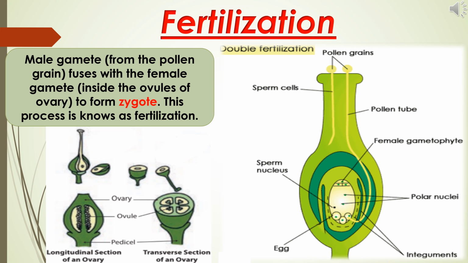The tip of the tube bursts open and releases the male gametes. Now, the male gamete fuses with the female gamete to form the zygote. This process is known as fertilization. The zygote will develop into an embryo.